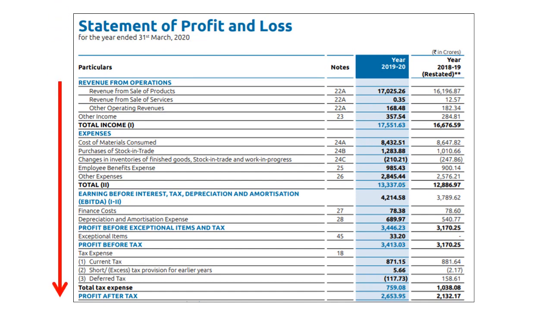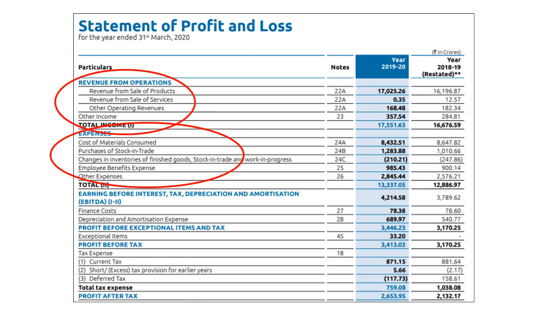please observe the structure of this P&L account. It starts with revenue from operations, then summarizes the expenses of the company incurred during the year, and ends with profitability, that is profit before tax and profit after tax. The statement pertains to 2 years. One is for the year ended 31st March 2020, and a comparison is also given for 31st March 2019, and this is a standard format followed by companies worldwide.